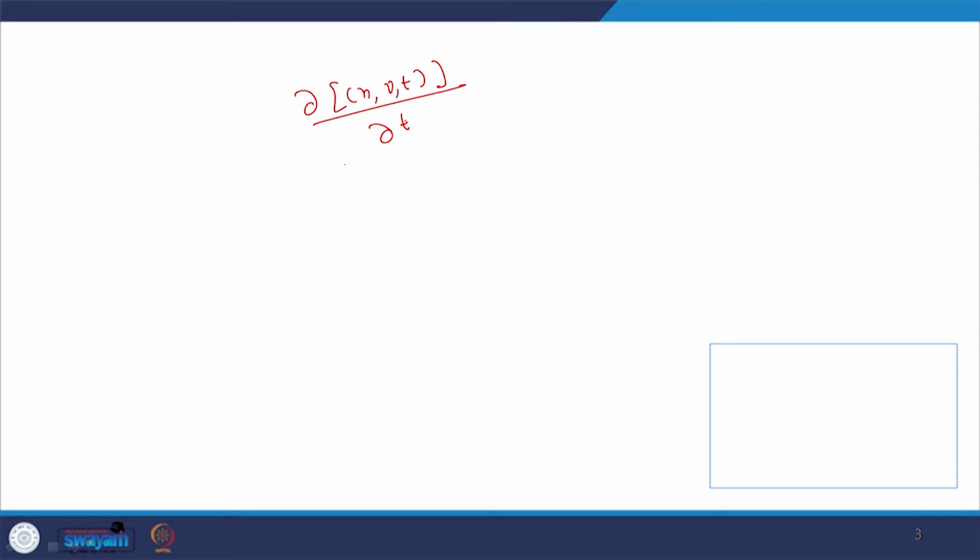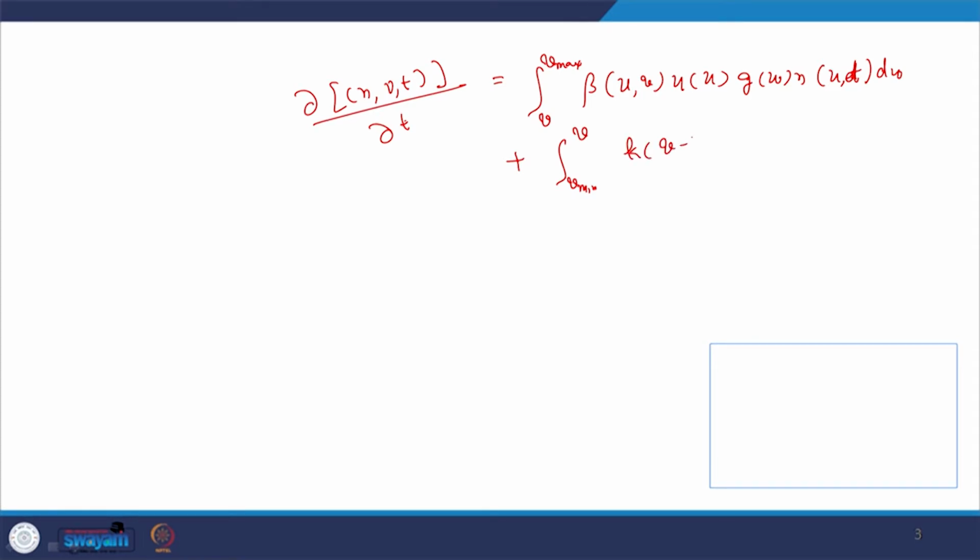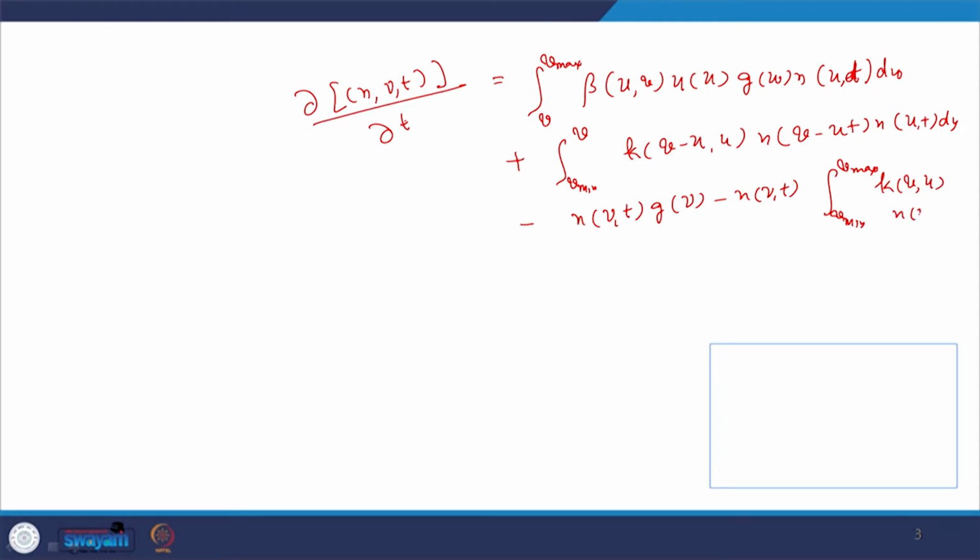The partial derivative of n(v,t) with respect to t is equal to the integral from v to the maximum volume of beta(u,v) g(u) n(u,t) du, plus the integral from the minimum volume to v of k(v-u,u) n(v-u,t) n(u,t) du, minus n(v,t) g(v) n(v,t), and then minus n(v,t) times the integral from v minimum to v maximum of k(u,v) n(u,t) du. Let us represent this particular equation as one.